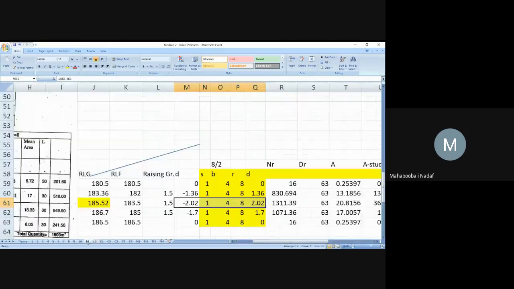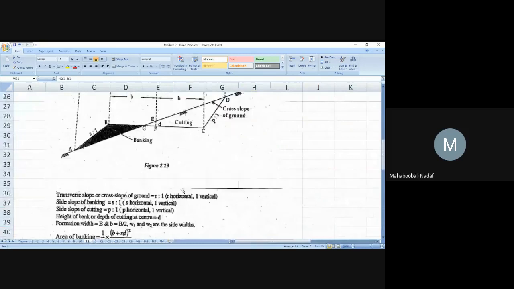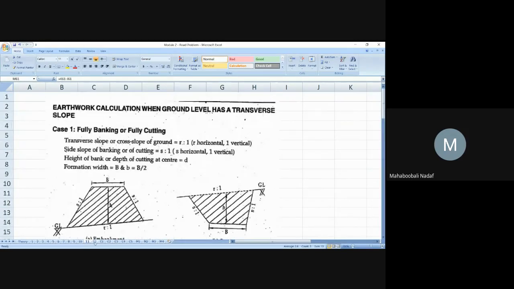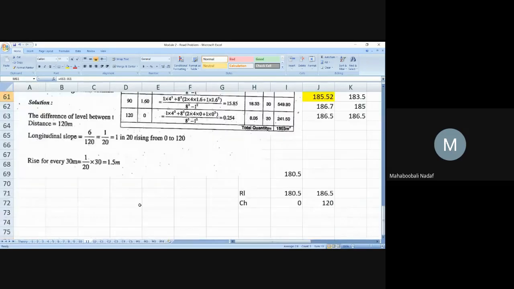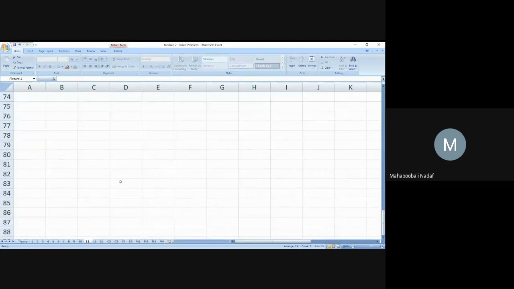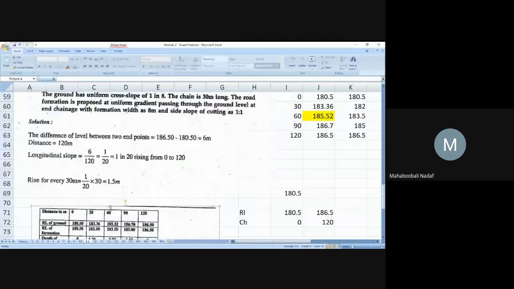Okay. The next type is not there because it is too difficult, and this problem they will not give. If time remains, at the end we will solve this one. Okay? So this problem we have completed, which is transverse slope. That is example 11. This example we have completed. Ranganath sir, are you there? Sir. This problem we will not do. We will take it later.